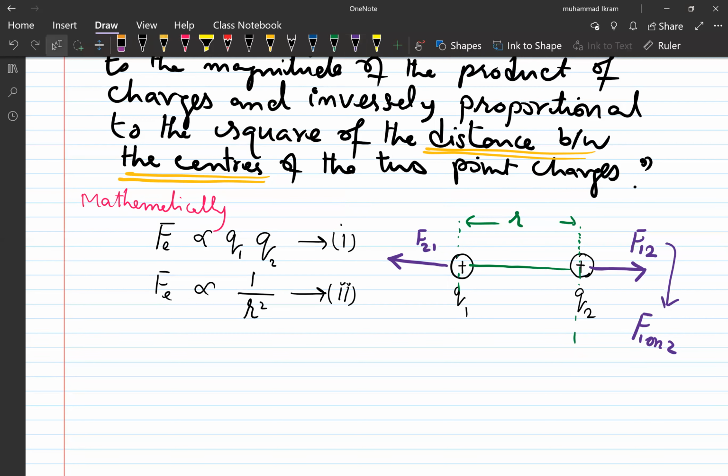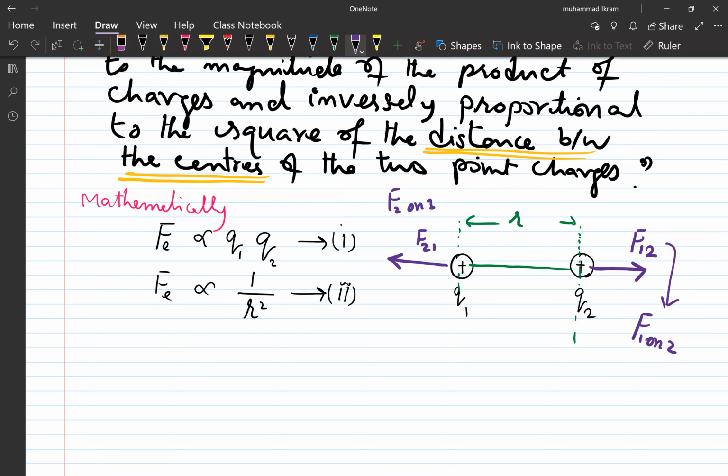And this force is what? Repelling force, so it tries to push it. Why? Because both charges are like charges. And you see, this is the force which the charge Q2 exerts on the charge Q1.